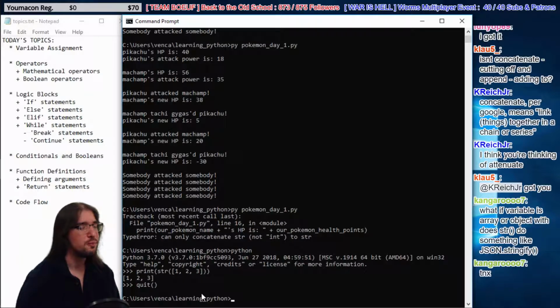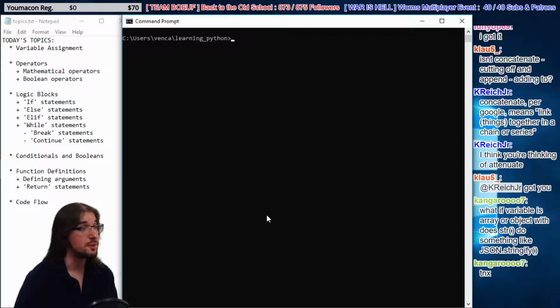Yeah, it's pretty cool. But basically it'll turn integers directly into strings. It'll turn lists into a little, it prints off the square brackets and stuff like you would see in an array or a list. It's pretty much like you would expect.